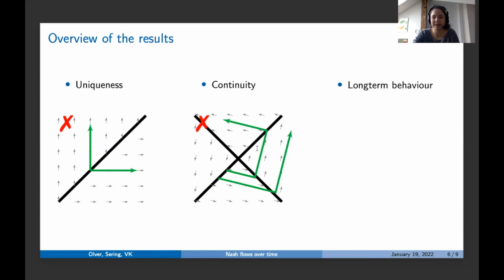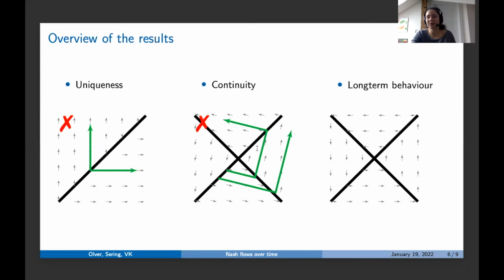And the last thing which we have shown is long-term behavior. And long-term behavior means that this situation cannot happen where we cycle and then go through the same phases over and over again. But it also rules out some other situations. So what does it actually say? It says a green line will at some point, after finite time, be in some region where it can go on forever and never hit a hyperplane again.